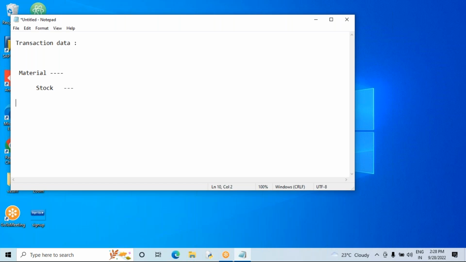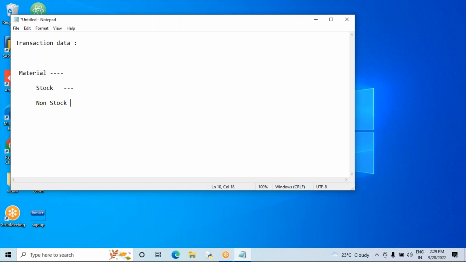But some materials are non-stock. What is non-stock? Non-stock means I am receiving the material, but I'm not going to keep it in stock. The user straight away issues it for production, for consumption, under cost for consumption. So this is called non-stock. So the material has two directions: when you procure and receive, either the user keeps the material in the stores for stock purpose, or some materials we use directly for consumption. Non-stock and direct consumption are the same.